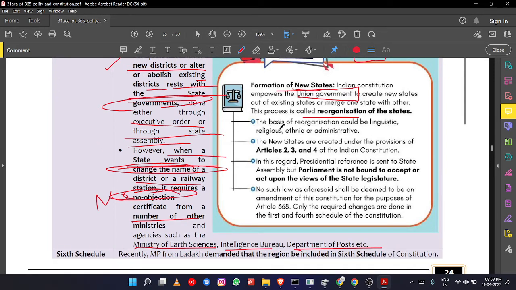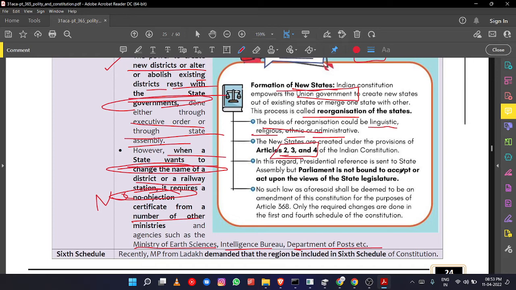Okay, so what is the basis of this particular reorganization? It can be based on language or religion or ethnicity or administrative convenience, whatever may be the provision, only the central government can do that. Okay, the articles linked to that are Article 2, 3 and 4.